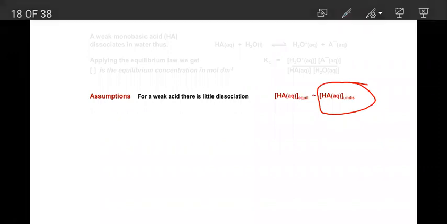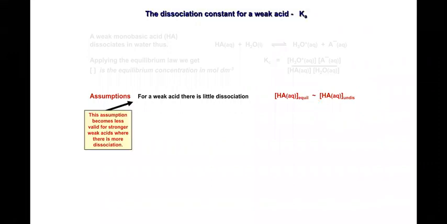So this is the equilibrium condition, and this assumption becomes less valid for stronger weak acids, where there is more dissociation. For a very weak acid we observe very little dissociation, but with a stronger weak acid we expect some more dissociation compared to a very weak acid.